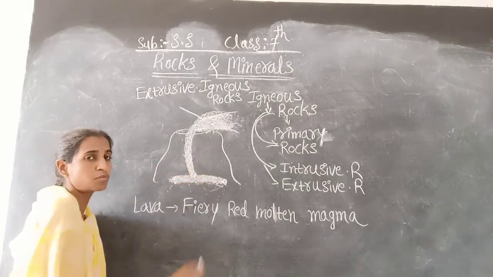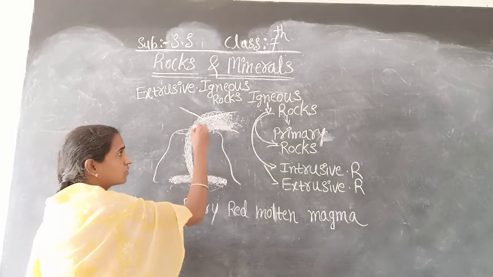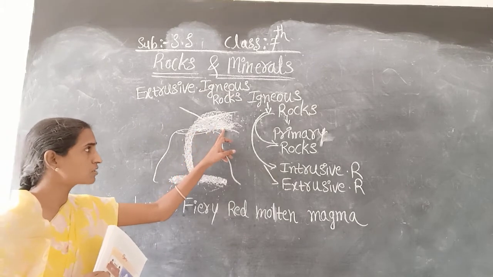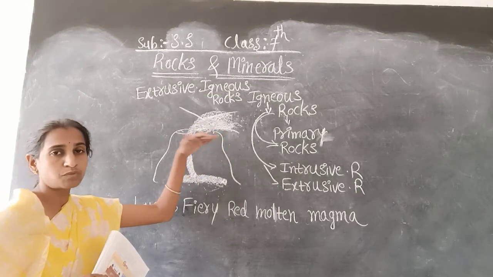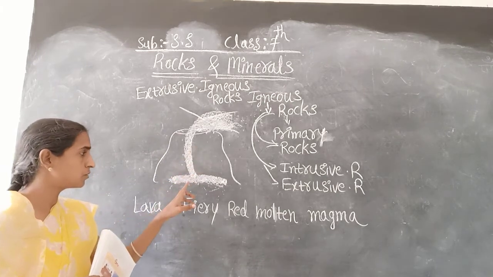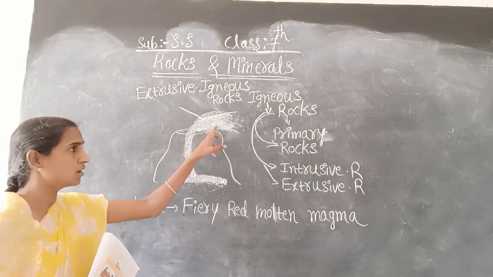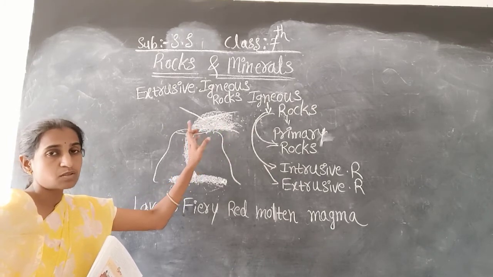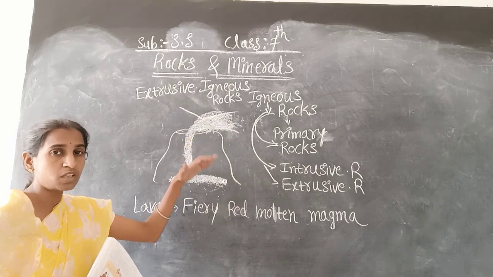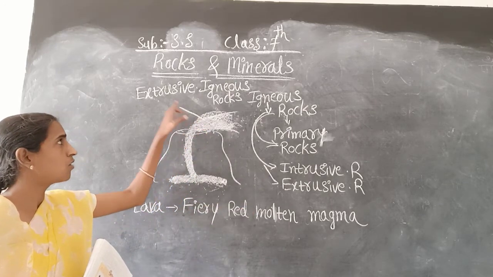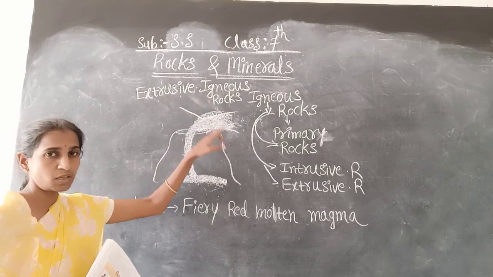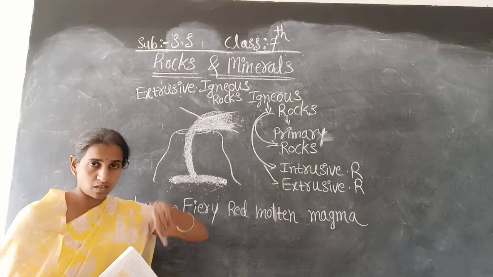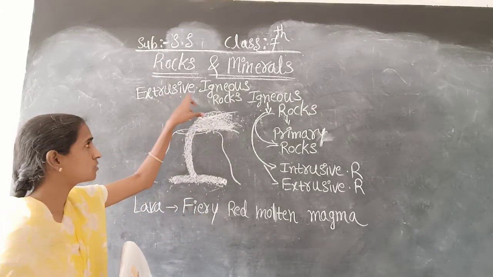Where are those rocks formed? Some rocks are formed on the crust. Cooled down rocks are formed here, so these rocks are formed on the crust only. That point you have to remember. When the molten lava comes on the earth's surface, it rapidly cools down and becomes solid. So in such a way some rocks are formed on the crust, and those rocks are called extrusive igneous rocks.